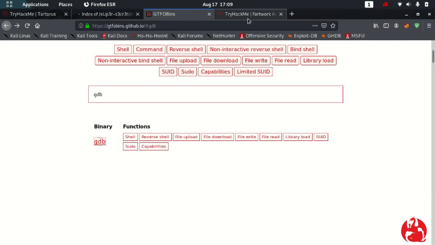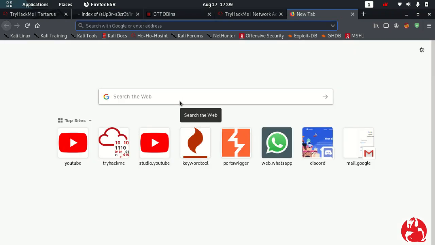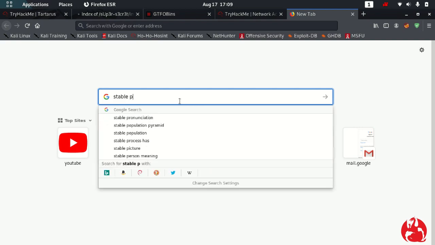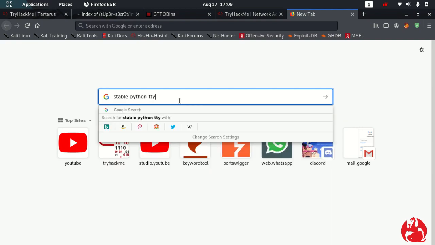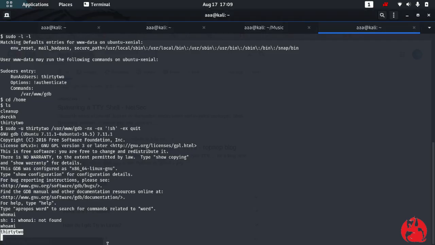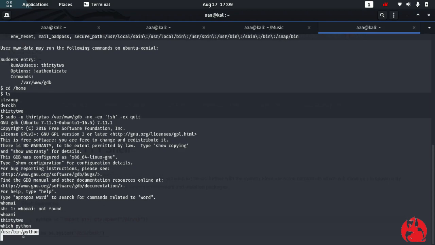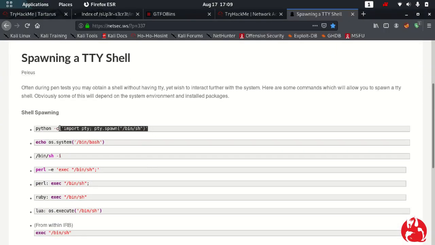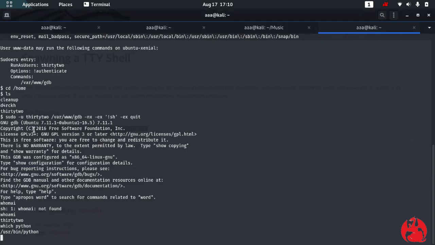Alright, so now let's open a new page. Let's search for stable python tty. Okay, see, so when I type which python, you see that there is a python over here. So since python exists, I can call a stabilized python shell.